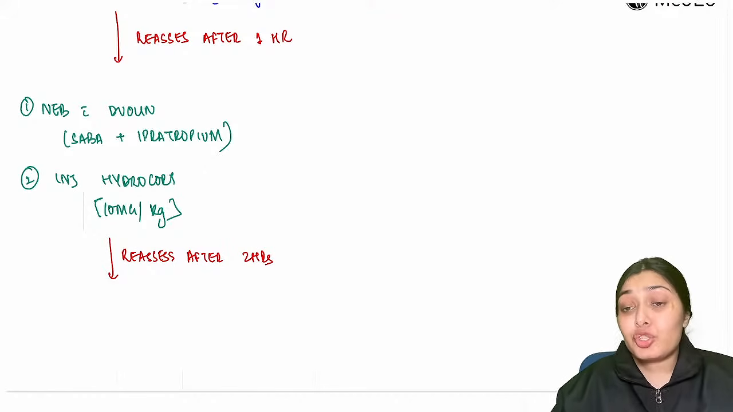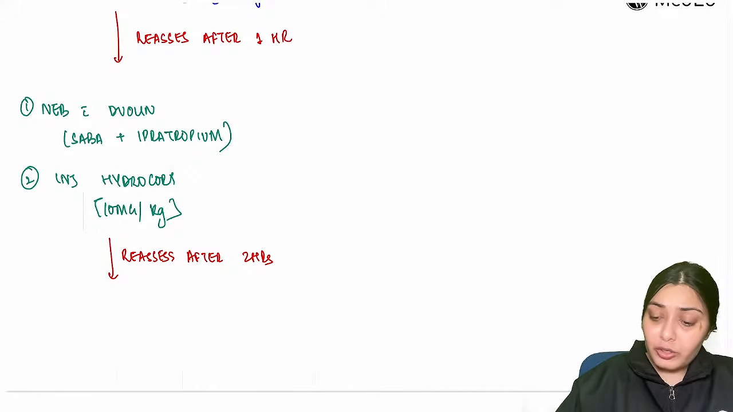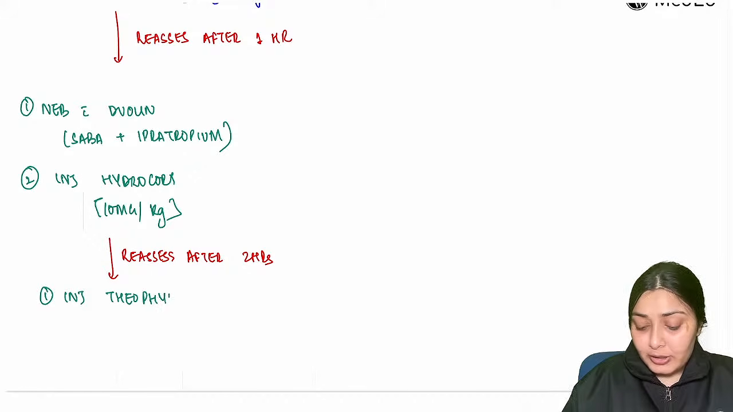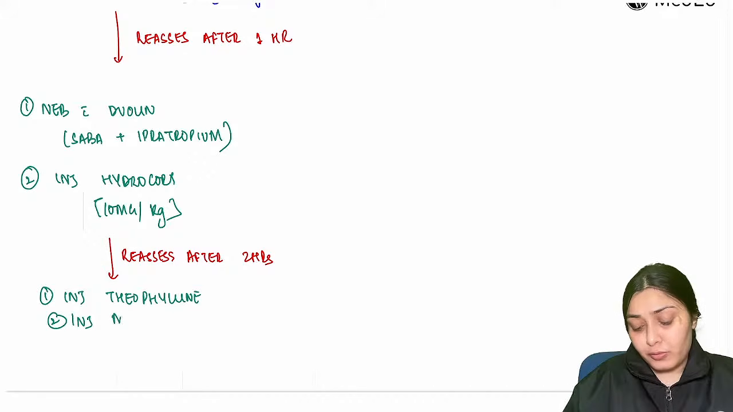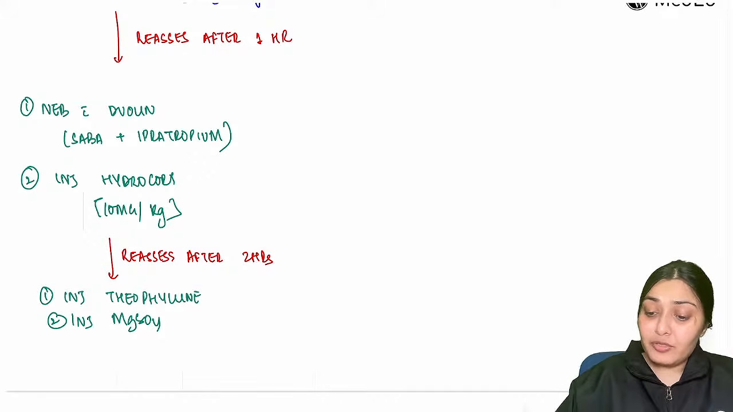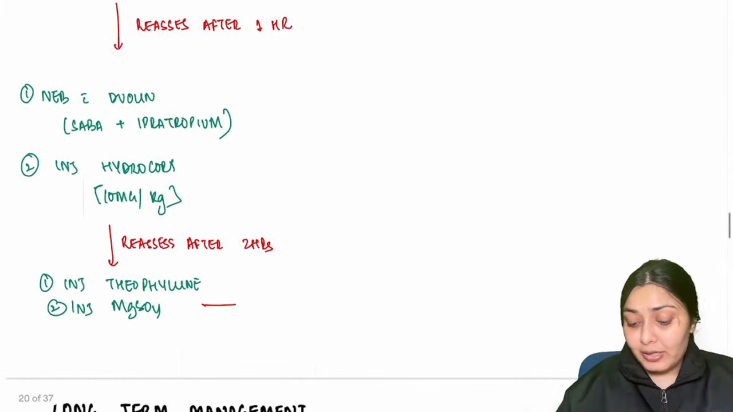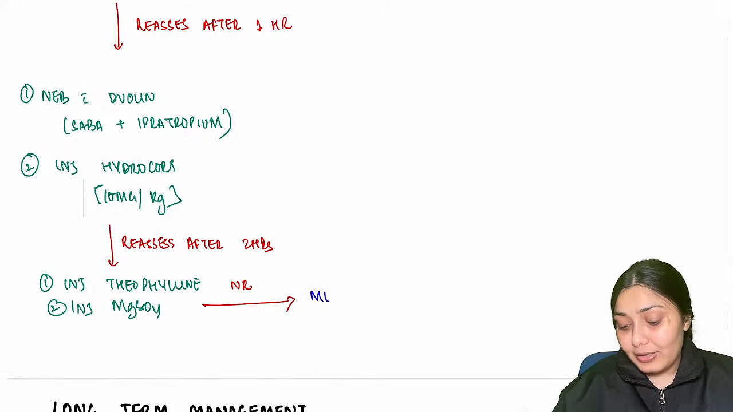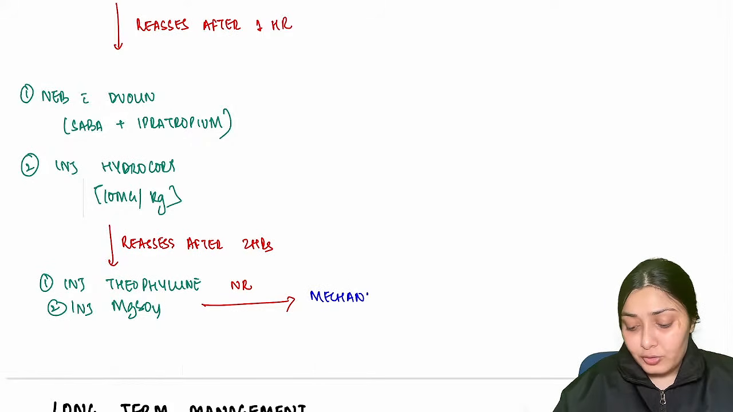Now, if the child is not responding, I am going to give injection theophylline, caffeine-like, right? And MgSO4, that is magnesium sulfate. And if the child is still not responding, then the last resort is to intubate this child and take this child on ventilator. So mechanical ventilation would be the last resort.